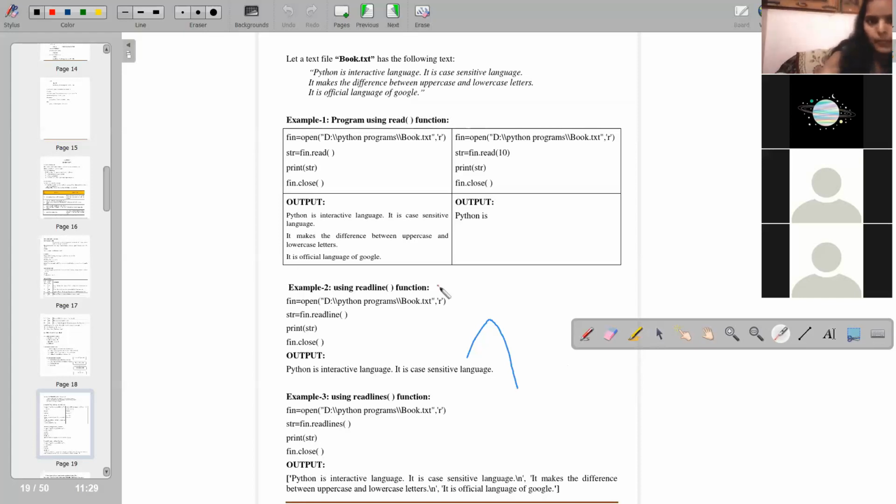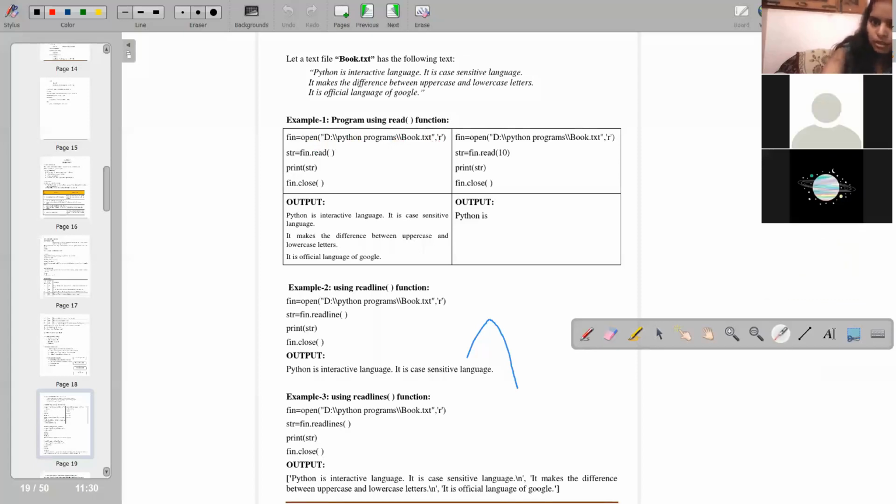Program using the read function. How will you do it? Take any file object name, that is fin. Open the file. Give the full path of the file. Then mention what: r. R is for reading the file. Take a string, str = fin.read(). What will it do? It will read the file, book.txt. Print str. It prints whatever string is in the file. So the output is written over here. Then close the file. Okay.